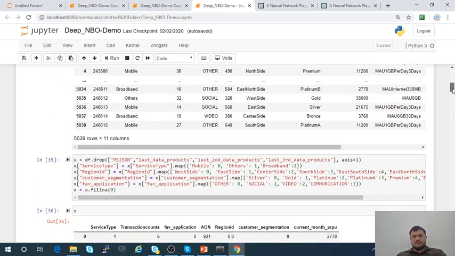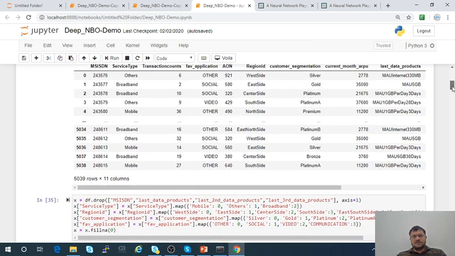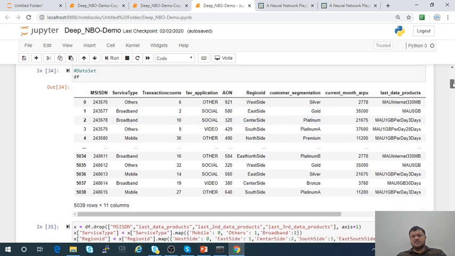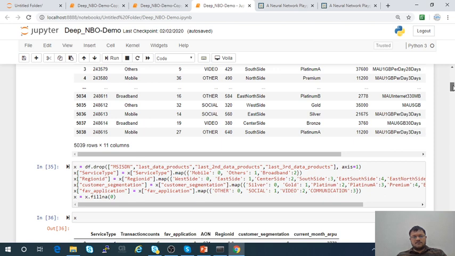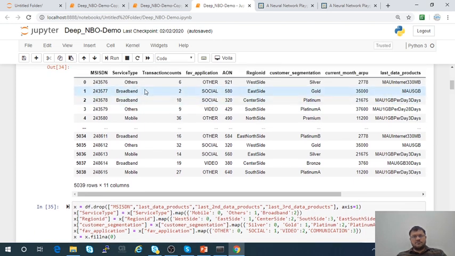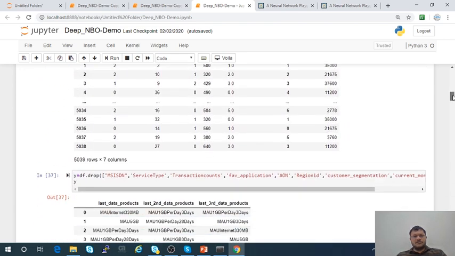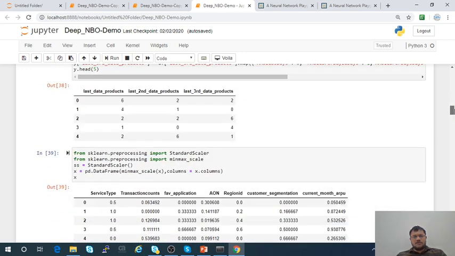So what I will do is take whichever columns I want, because here I am putting everything into the neural network. I have dropped some columns which are my target attribute, that I'm not going to take, and I have taken all the input elements. First of all, I need to do encoding on whichever attributes are categorical. So I did the encoding here.